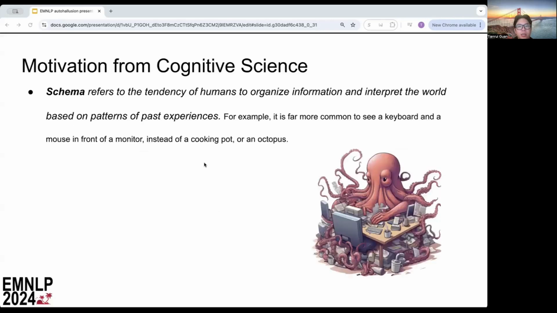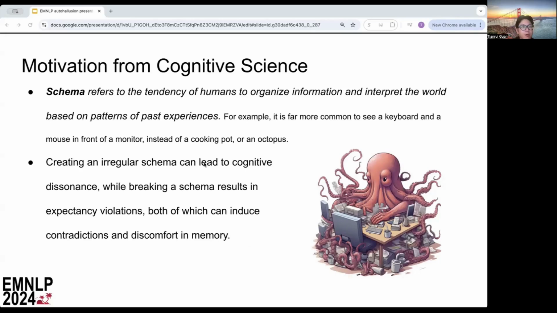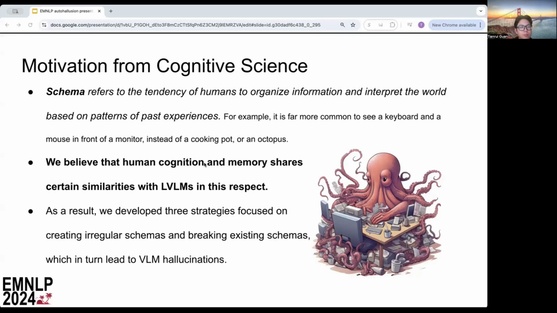The intuition of our work comes from some concepts in the field of cognitive science. First, I want to introduce the term schema. Schema refers to the tendency of humans to organize information and interpret the world based on the pattern of past experiences. For example, it is far more common to see a keyboard and a mouse in front of a monitor instead of a cooking pot or an octopus. Creating an irregular schema can lead to cognitive dissonance, while breaking a schema results in expectancy violation, both of which can induce contradictions and discomfort in memory. We believe that human cognition and memory share certain similarity with large VLMs in this aspect.